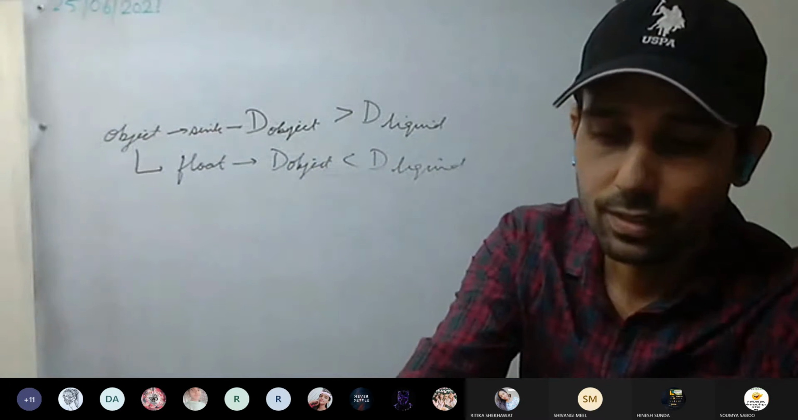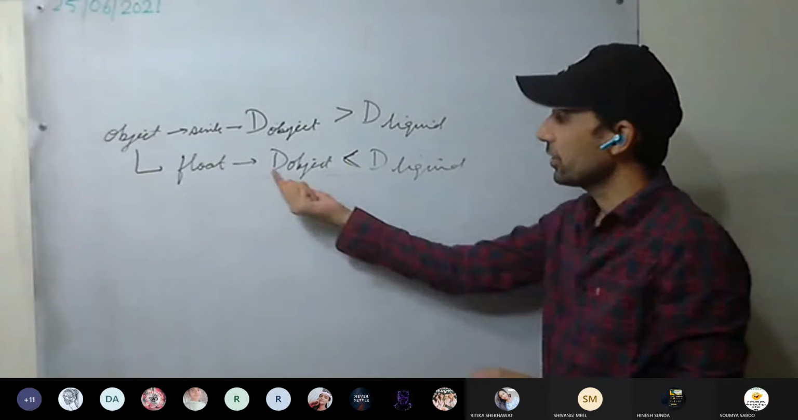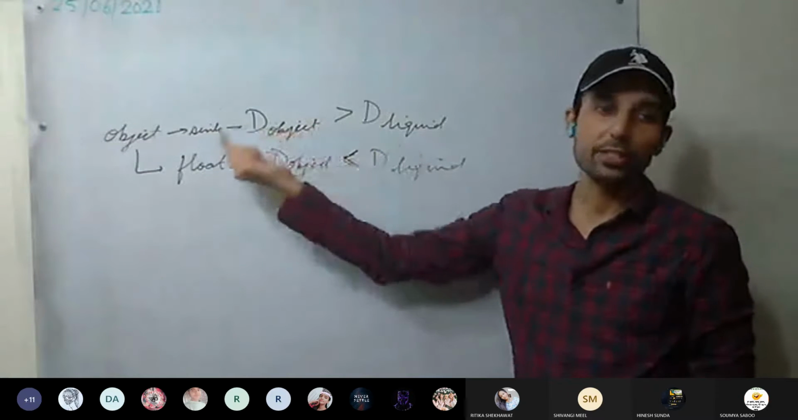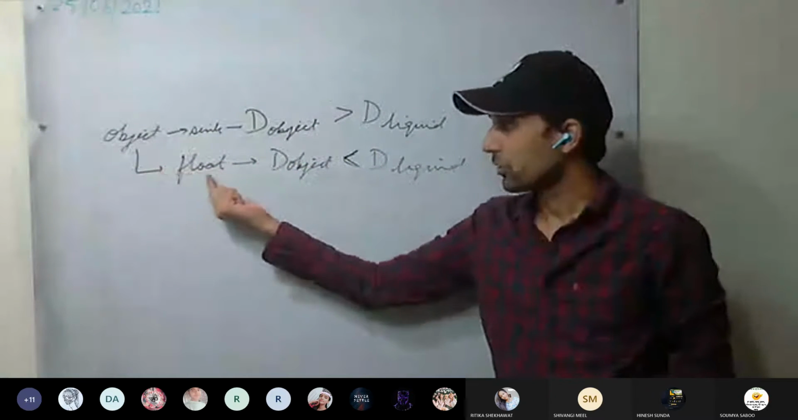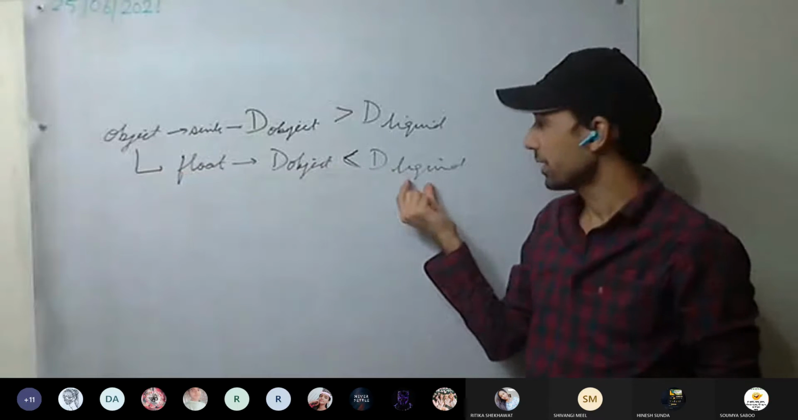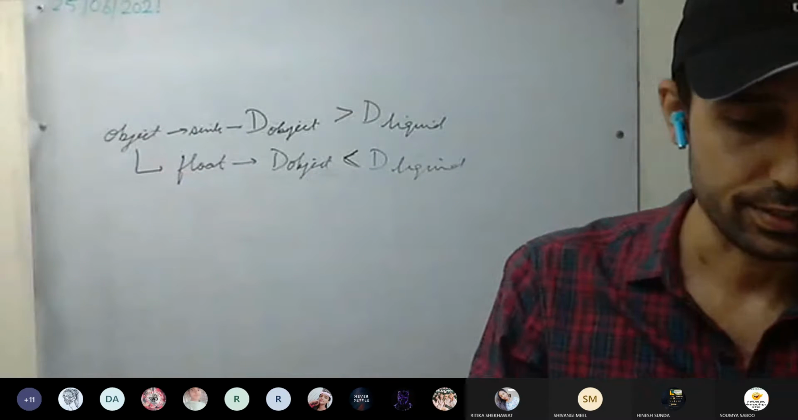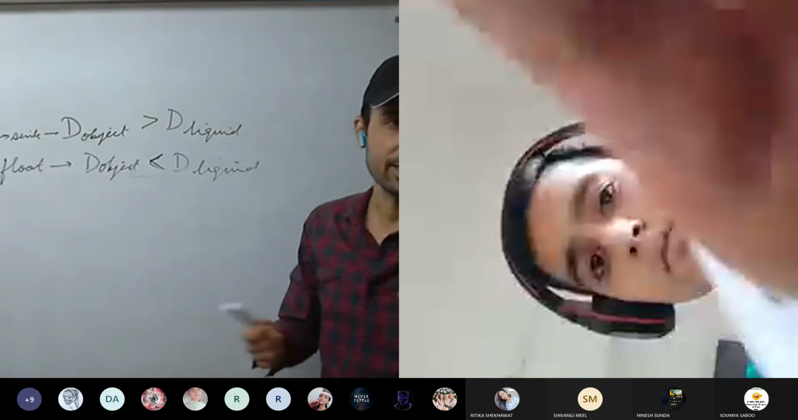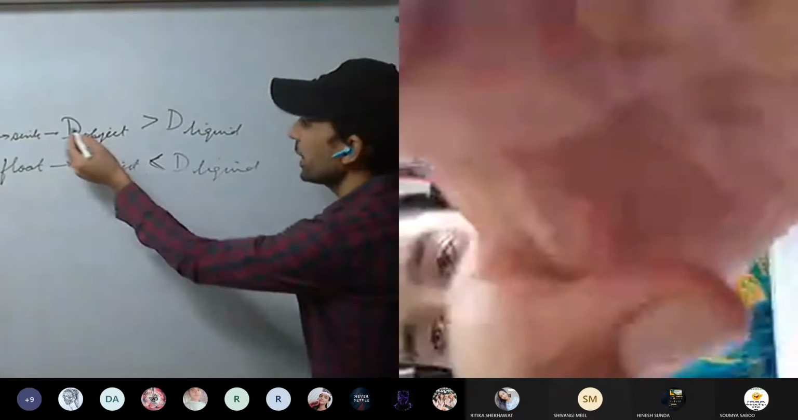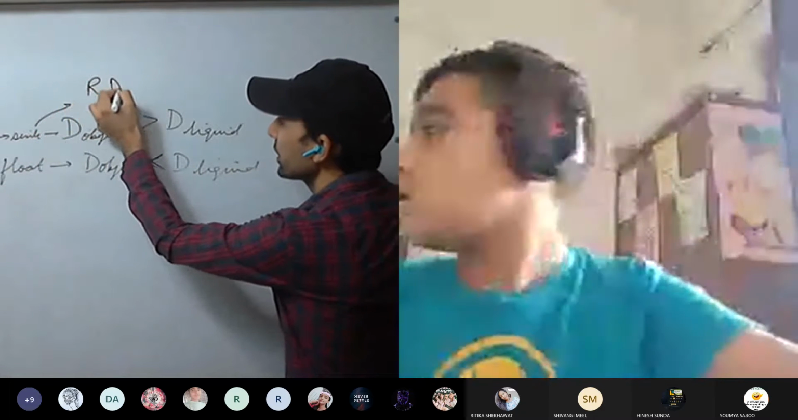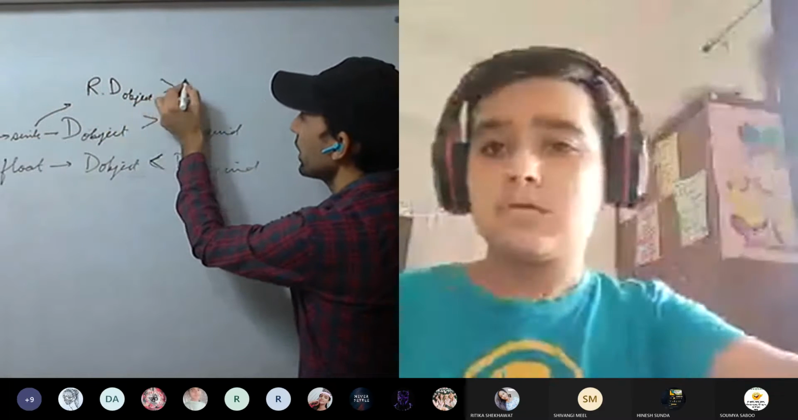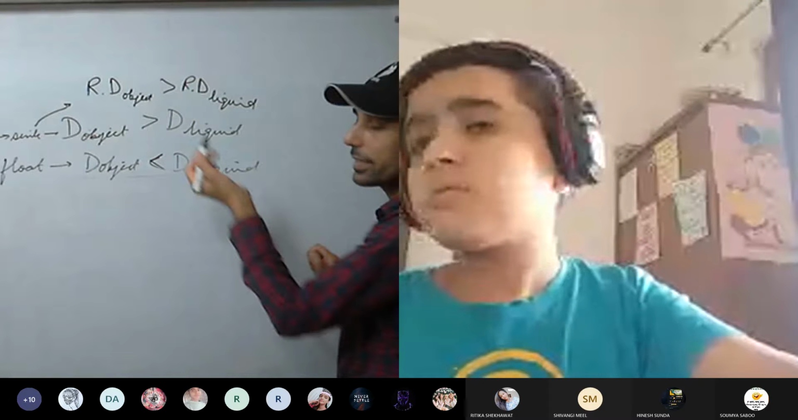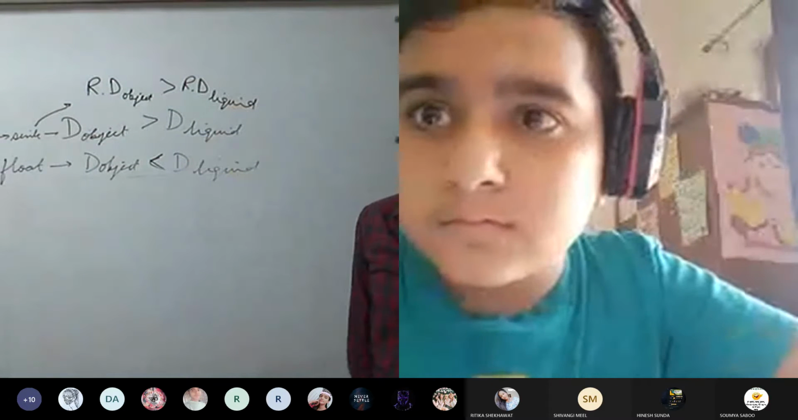This you have understood? So if the density of the object is more than the density of the liquid, the object will sink. And the object will float if the density of the object is less than the density of the liquid. This is the principle of flotation. Or we can compare relative densities as well. In other terms, we can say the object will sink if the relative density of the object is greater than the relative density of the liquid. We can compare the densities or we can compare the relative densities.